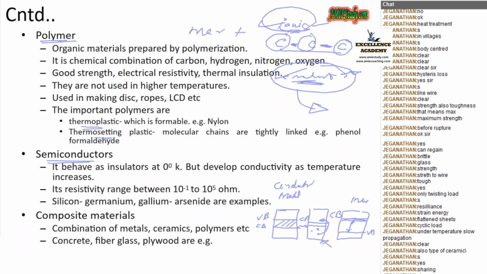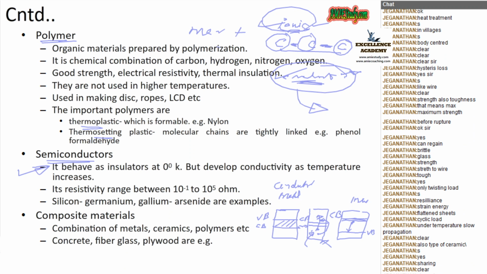Similarly, if we add some impurities into the matrix of this material, then also the electrons will jump from here to here. So we can make a semiconductor into a conductor by means of the doping process or by increasing the temperature. If I increase the temperature to make the semiconductor a conductor, then we call it an intrinsic semiconductor. If you dope that material to make it a conductor, we call that an extrinsic semiconductor. So those things come under the semiconductor part. It is partially conducting. Okay, fine.